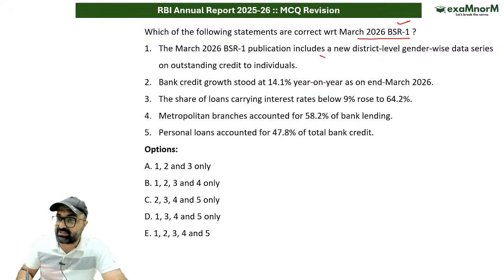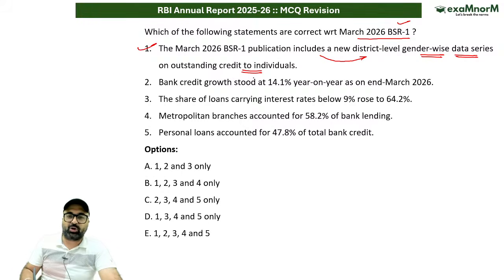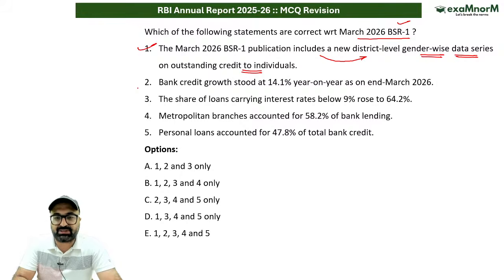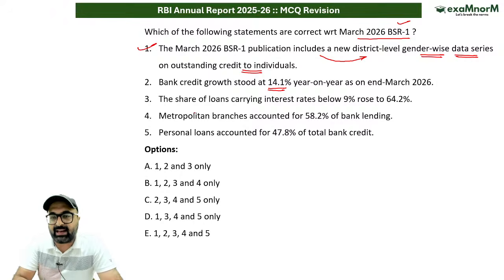Yes, sir, the publication has included a new district level gender wise data series on outstanding credit to individuals. This is absolutely correct. But if I talk about bank credit, bank credit has witnessed a growth greater than the deposits. So deposits were around what percent? The deposit growth was around 11.5%. But if I talk about the credit growth, credit growth is 14.1%. This is correct. The share of loans carrying interest rate below 9% has increased to 64.2%. Is it correct? This is absolutely correct.